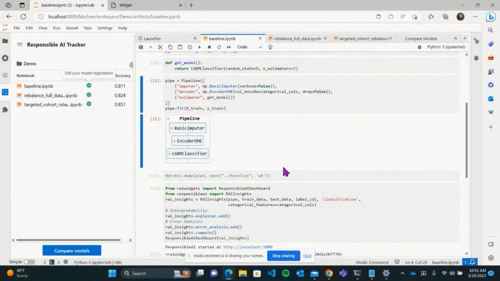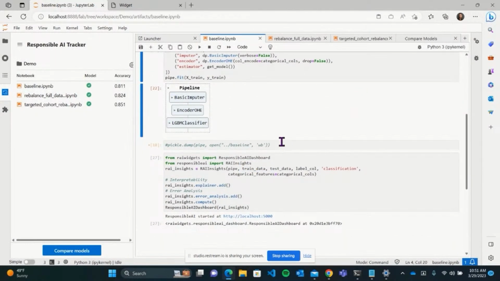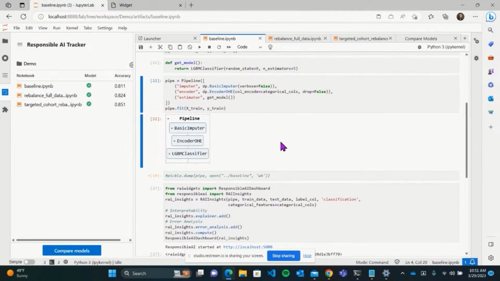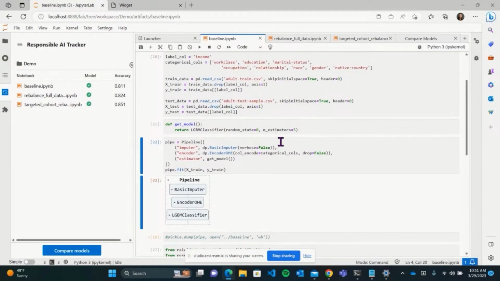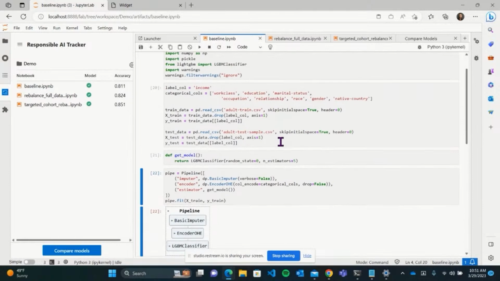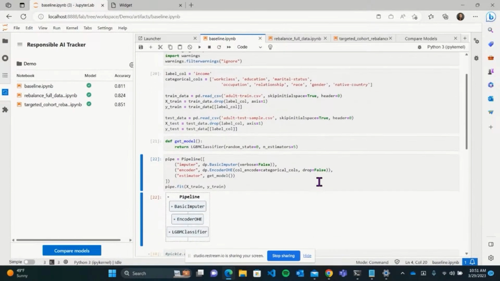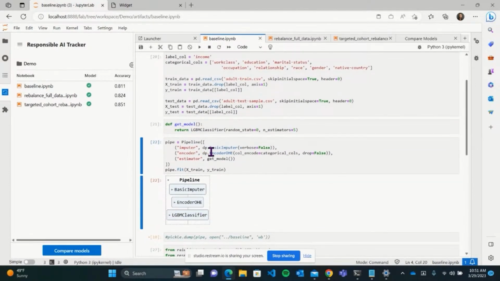Can I ask a couple questions? Yes. So the first question is, this pipeline, is that like a scikit-learn pipeline, or is that pipeline something from the RAI toolbox? The one I'm using here is a scikit-learn pipeline. But every mitigation within the pipeline I'm using is from the RAI mitigations library. I see. So the data, for example, the one-hot encoding, I'm guessing, is what the encoder is doing. Is that something that's in the mitigations library, to be able to understand what's happening as it's going in? So that was the first question.